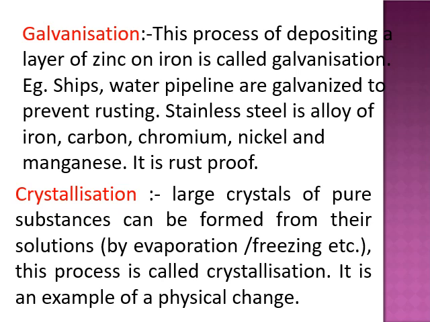Dissolve sugar in water and put it in a pan on the gas stove, and evaporation of water takes place, and you are left with crystals of sugar or salt, whatever you have taken. This separation of crystals from its solution by evaporation or freezing is known as crystallization, and it is an example of physical change.